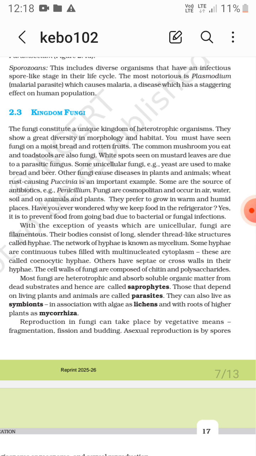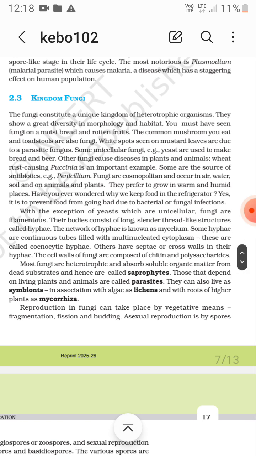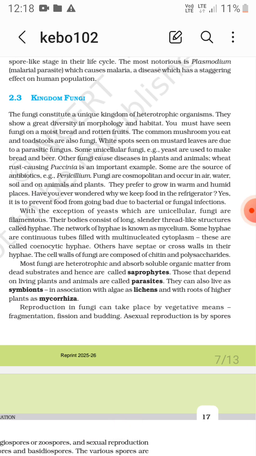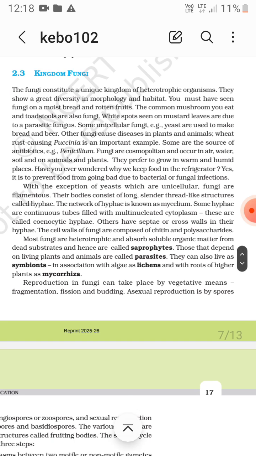Fungi are cosmopolitan. They are found everywhere. They grow in warm and humid places. This is why we keep food in the refrigerator to avoid bacterial or fungal infection. With the exception of yeasts, which are unicellular, fungi are filamentous. Okay. They have long, slender, thread-like structures called hyphae. The network of hyphae forms the mycelium. So hyphae form the mycelium.